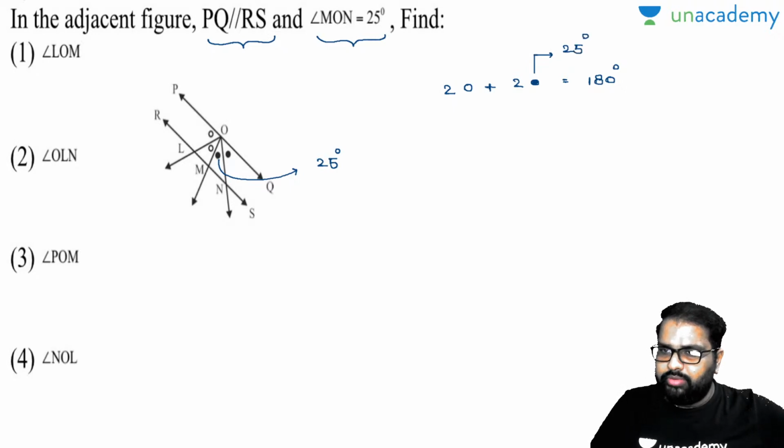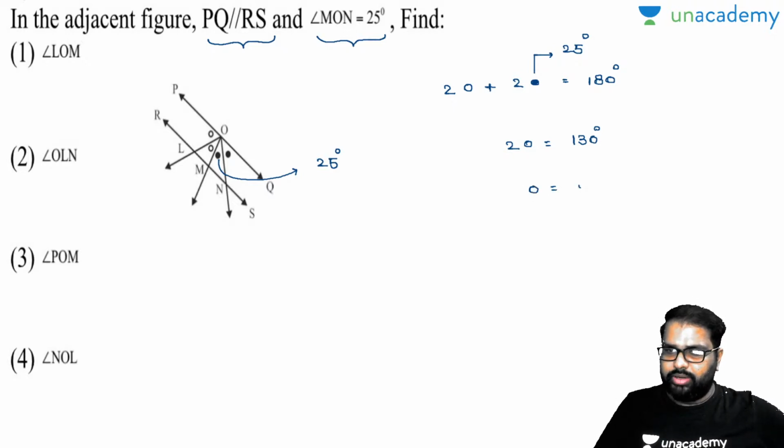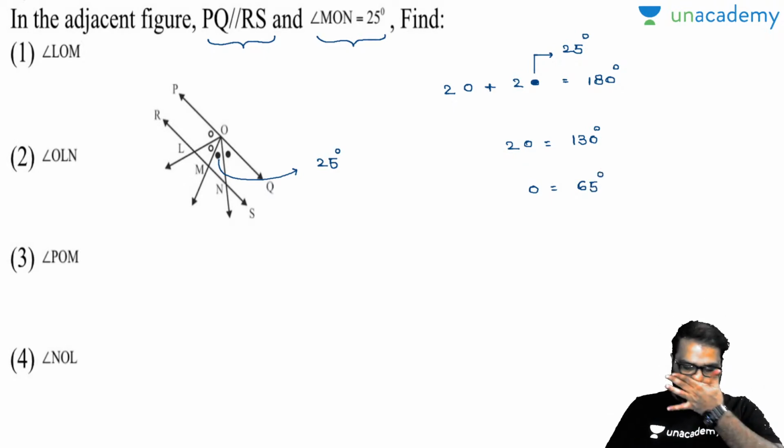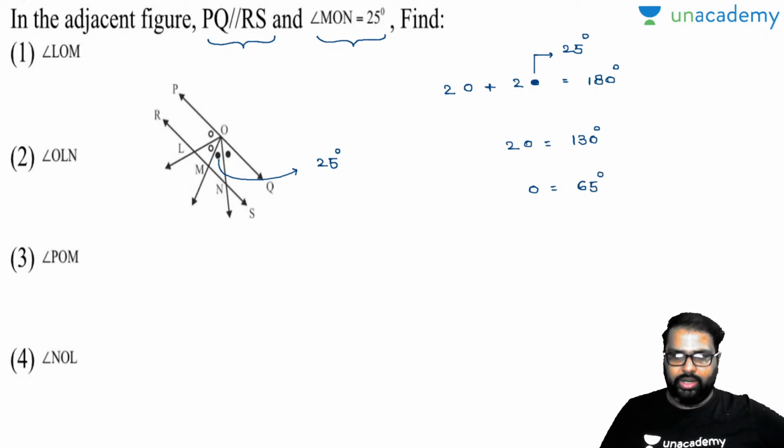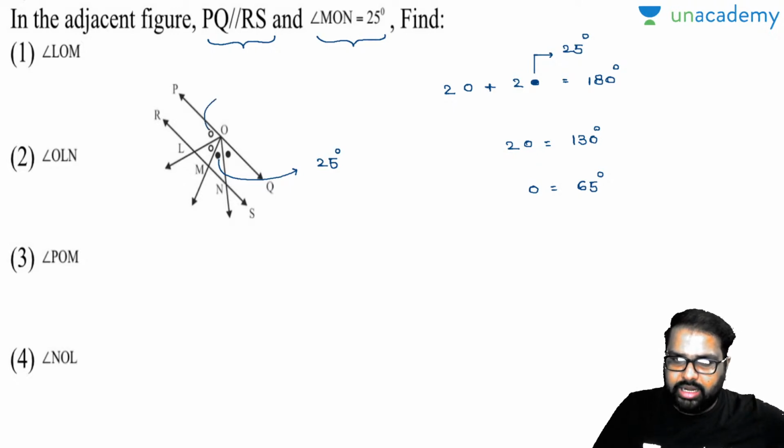Now let me know the value there. 2 plain dots is equal to 180 minus 50, which will be 130, and my plain dot value will be equal to 130 by 2, that is 65. Am I right or wrong? Please let me know, yes or no. Yes, one plain dot value is 65. I'll write down here 65.